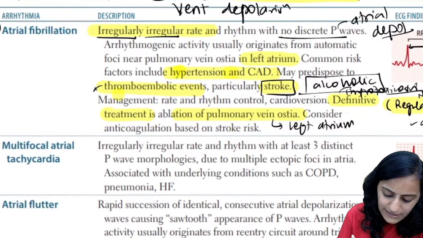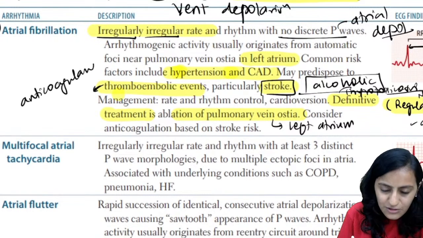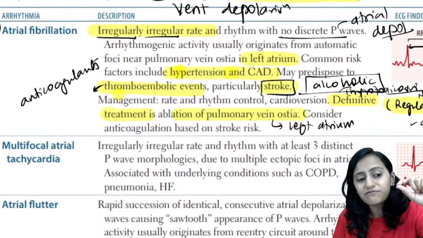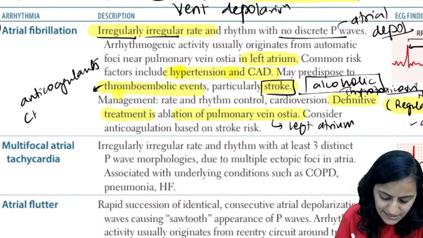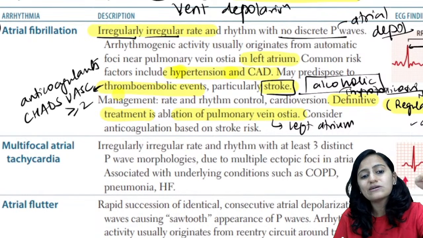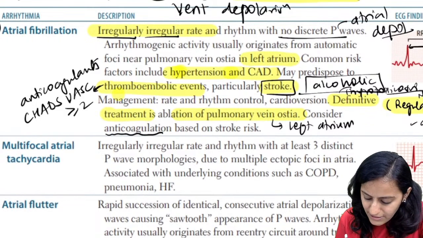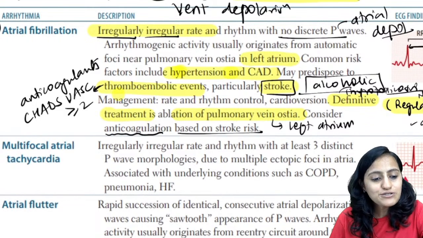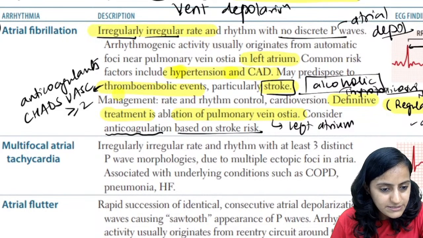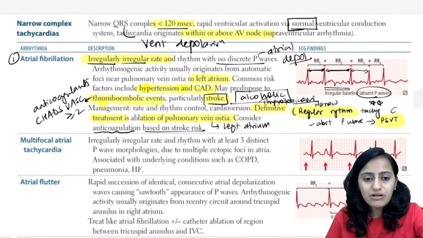And that is why in the treatment of atrial fibrillation, we should consider anticoagulants. What score do we check for in atrial fibrillation? It is the CHA2DS2-VASc score that we check for. When it is greater than or equal to 2, that is when we give anticoagulants. I'll come to that table as well. So remember that anticoagulation is given based on the stroke risk. Okay, based on the stroke risk. Okay. So that is about atrial fibrillation.